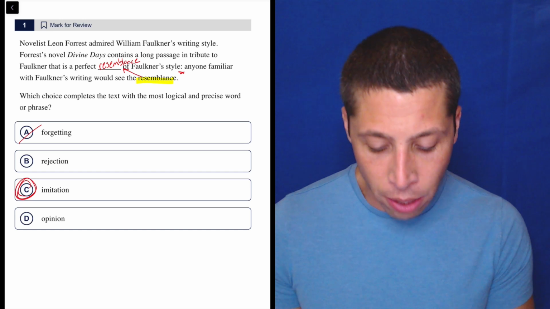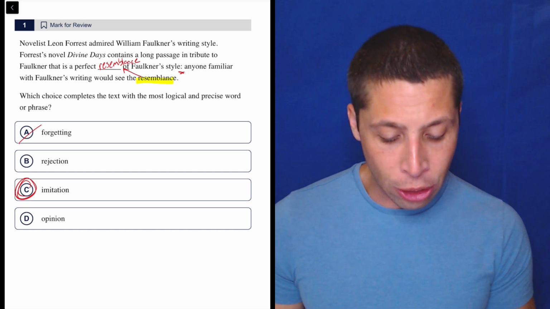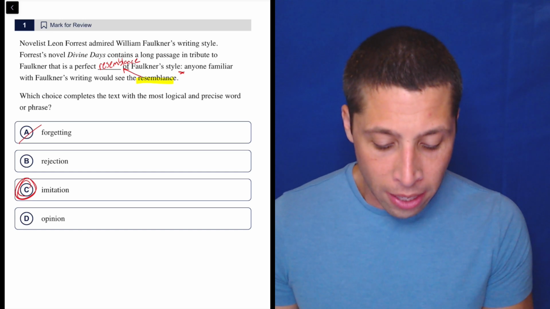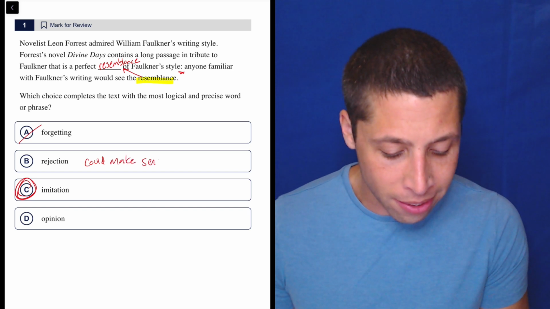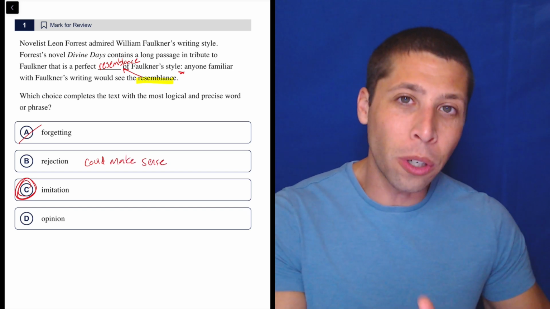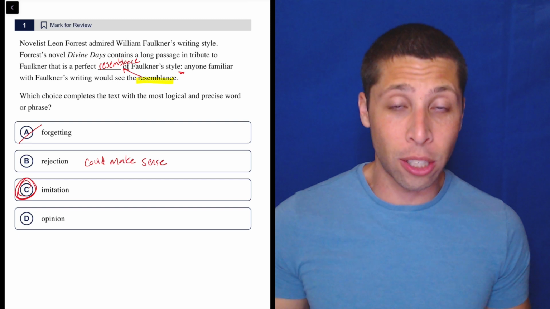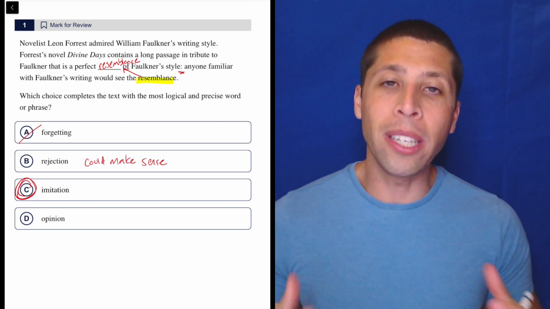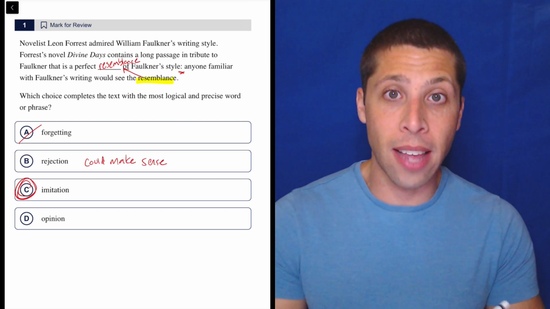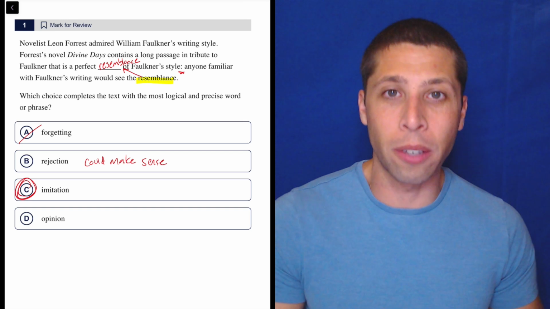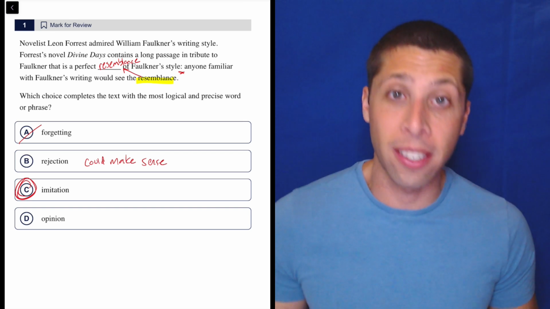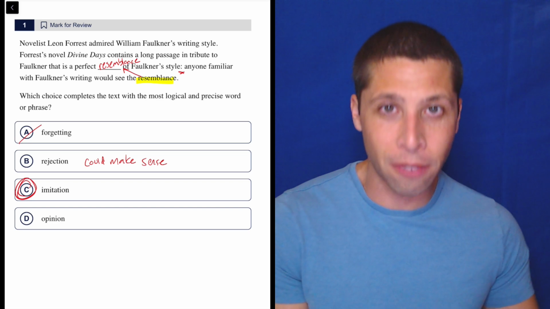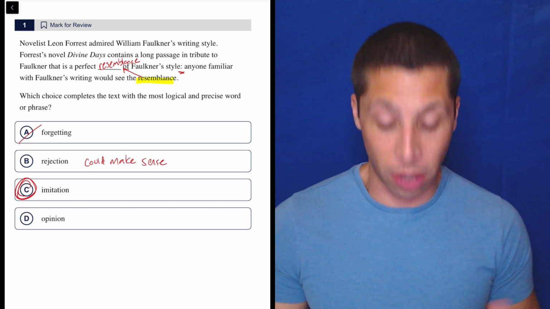Is a perfect forgetting? Well, no, he's copying it. Rejection? Well, this is a good example of something that could make sense. Right? There's another version of this passage where maybe that word would fit in the blank, and it sounds like it could. But then obviously what we need is something that's giving us that strong word that's backing it up, that's giving us evidence of that. We just don't have that here. In fact, we have the exact opposite, that they're not rejecting Faulkner. Faulkner is good here. We're copying him.